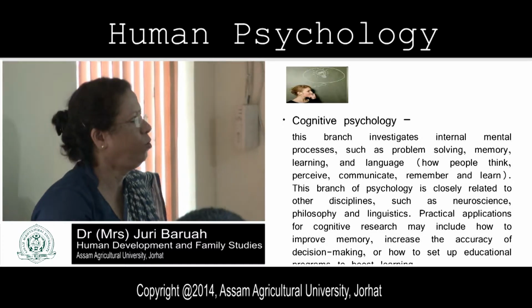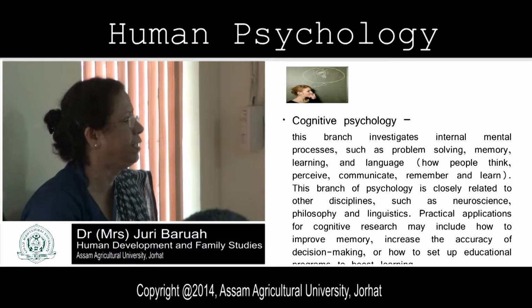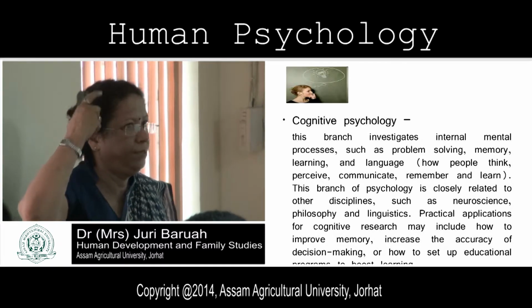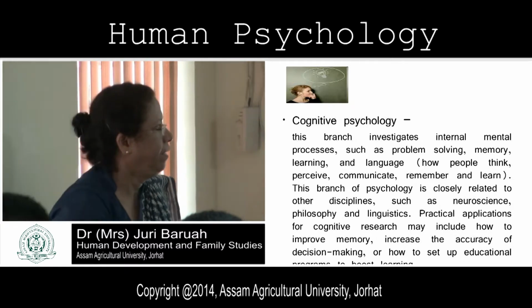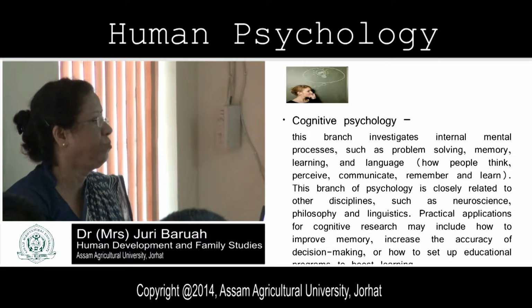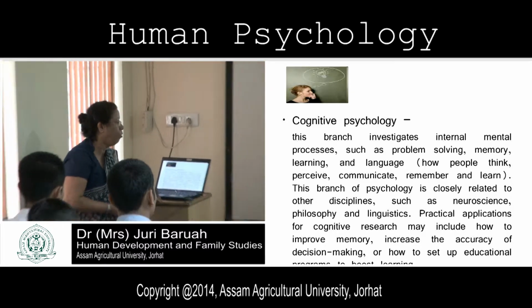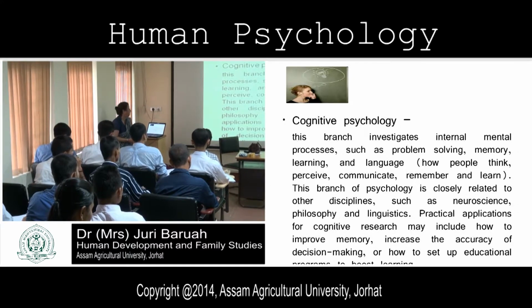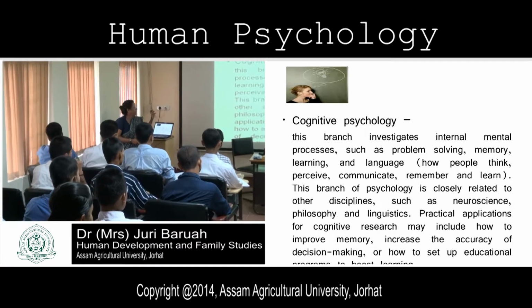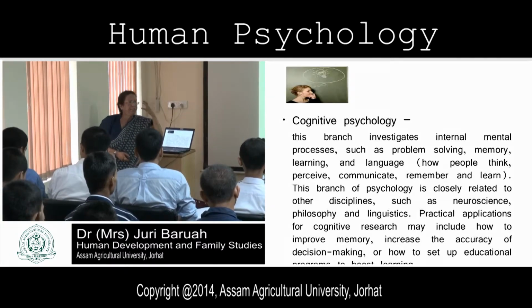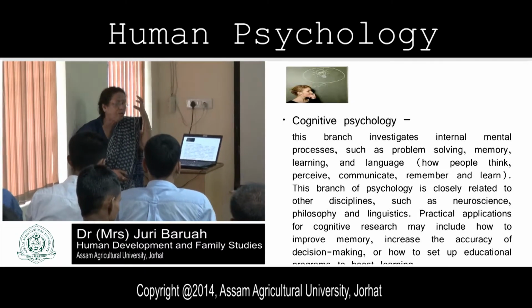This branch of psychology is closely related to other disciplines such as neuroscience, philosophy, and linguistics. Practical applications for cognitive research may include how to improve memory, increase the accuracy of decision making, etc.